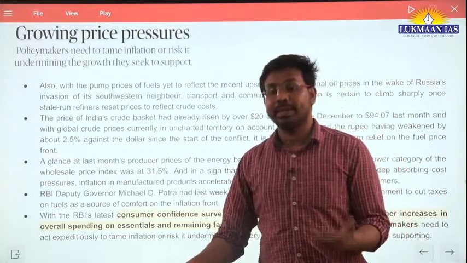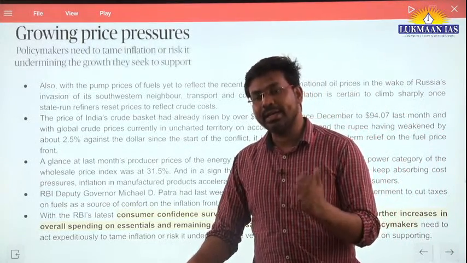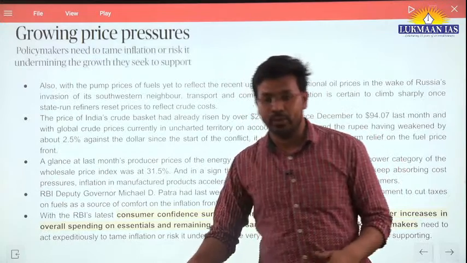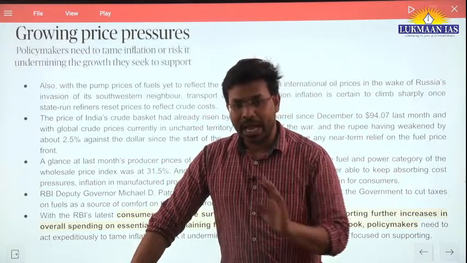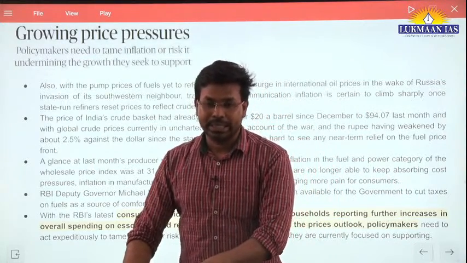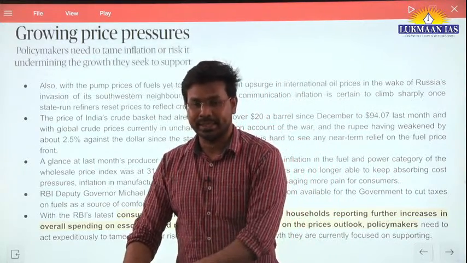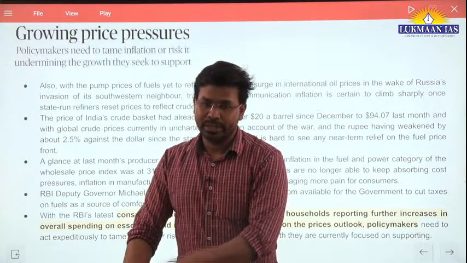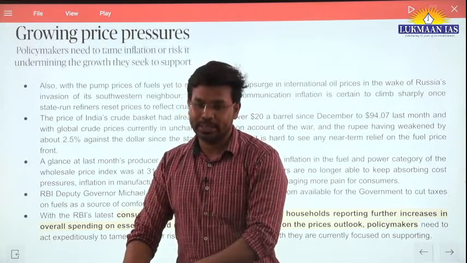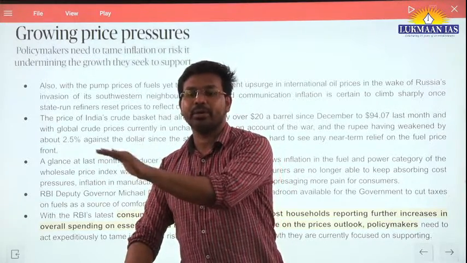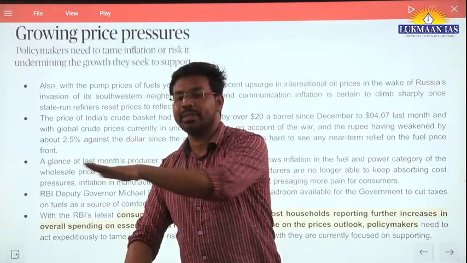So who can play a role? The role can be played by the government or by the Reserve Bank of India. How can the government play a role? The government can reduce the rate of taxation on goods. If the rate of taxation goes down, the prices of goods and services will go down in the market. So it will have an impact on the inflation level, and it will curb inflation.